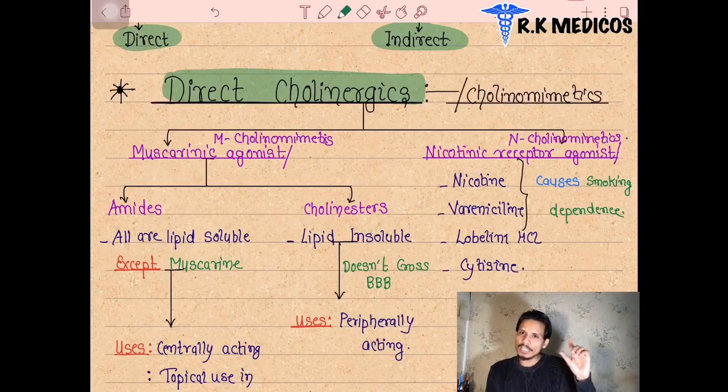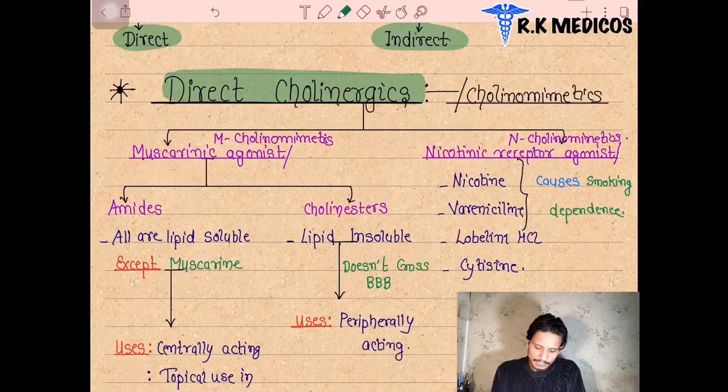When they are acting on the muscarinic receptor, they are called muscarinic cholinomimetics. When they are acting on the nicotinic receptor, they are called nicotinic cholinomimetics. When these drugs act directly on the muscarinic receptor, they are called direct acting muscarinic cholinomimetics. When these drugs act directly on the nicotinic receptors, they are called direct nicotinic cholinomimetics, or they are also called cholinergic agonists. They are also called cholinomimetics. They are also called parasympathomimetics. So all these terms are the same. These terms are important to know the pharmacological group of any drug. So we have to know how the naming of these drugs is produced.